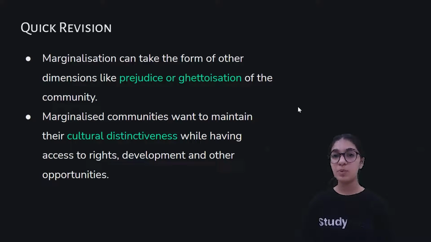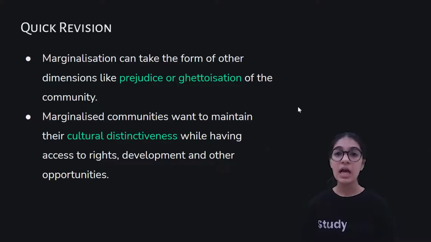Now, after we have read what marginalization is, which communities are being marginalized, how they are being marginalized, and what the consequences are, what do the marginalized communities want? Obviously, they do not want to get marginalized. They want equal rights as the majority community. They want to be part of the society. They want to promote their culture while getting equal access to resources and equal opportunities for the social, cultural, and economic development of their community.